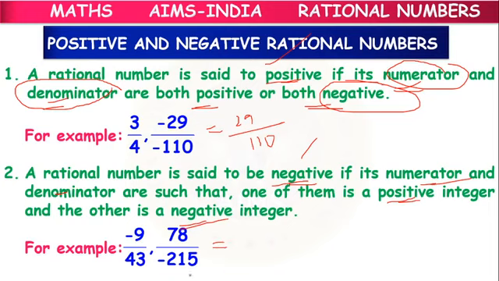Because 78 by minus 215, we can write it as minus 78 by 215. Though the minus sign is given in the denominator part, as we have a positive sign in the numerator, we can take it for the whole. So these are negative rational numbers.